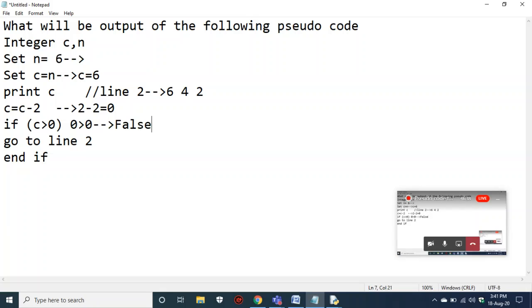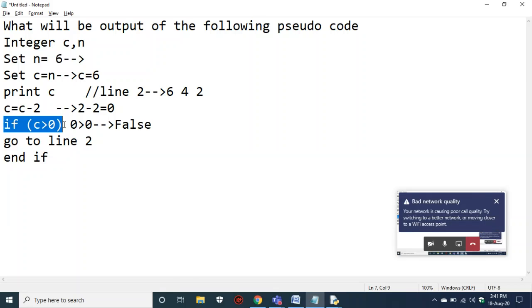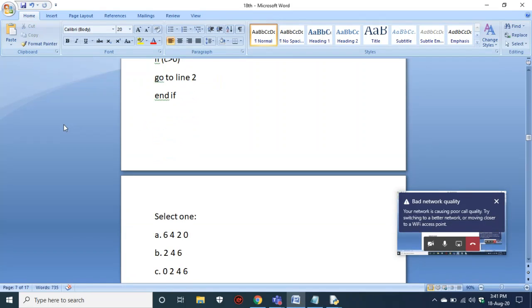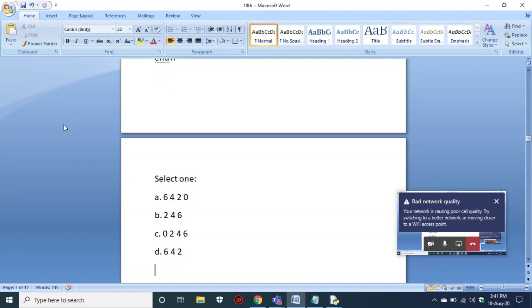But if you see this code snippet, it is iterating every time if the condition is true. So if we write any statement like this, you have to check where the line contains. Generally he'll give a comment and mention the line number also. That means you have to jump to that line only when this if becomes true. Otherwise you don't need to jump there. So it is option D, 642.